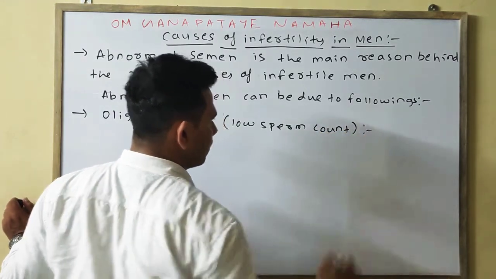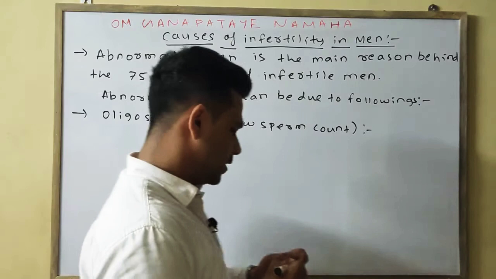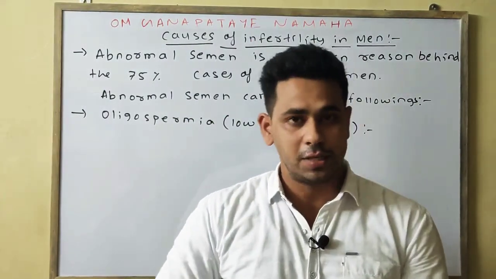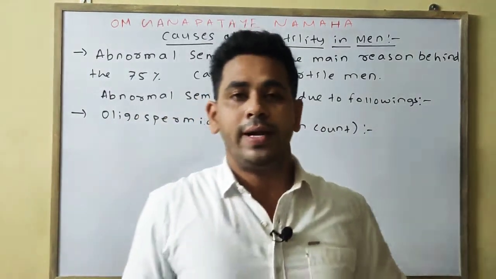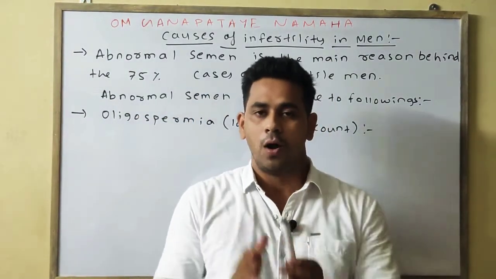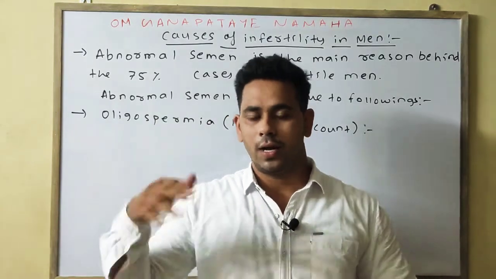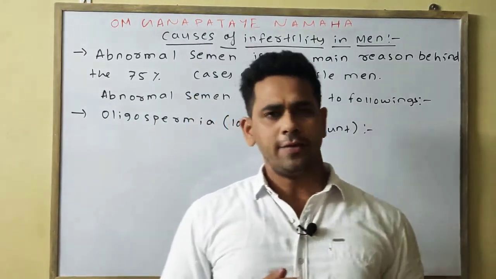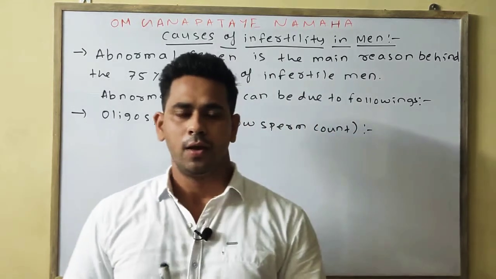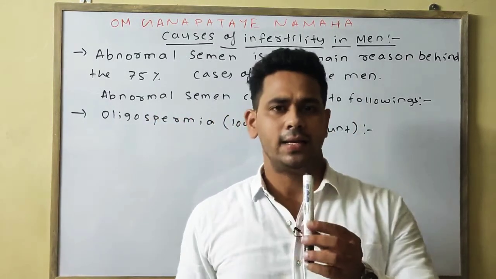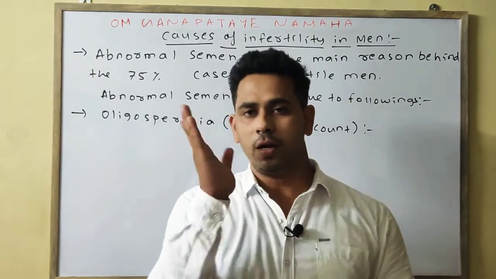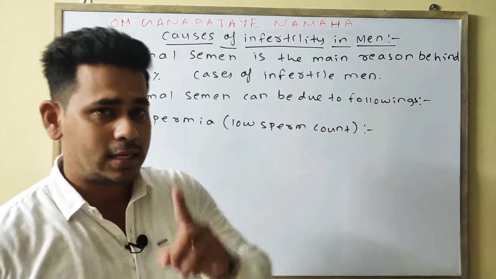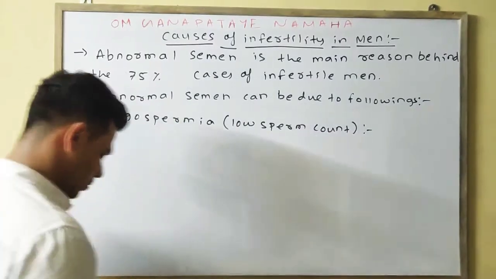In general, 1 ml of semen consists of around 20 million sperm or more, and then the male is fertile. If the person has less than 10 million sperm per 1 ml of semen, then the male is infertile.